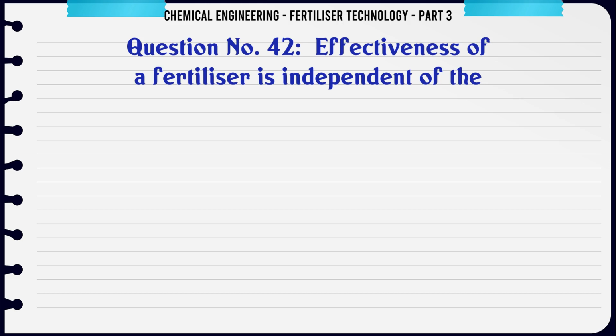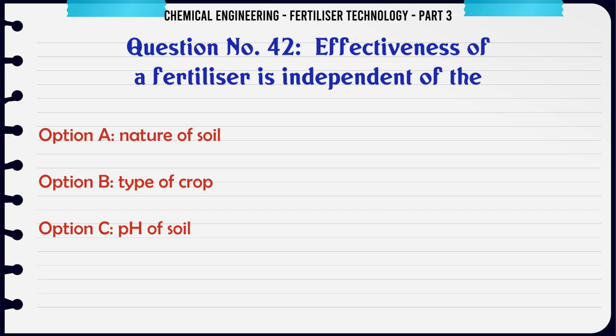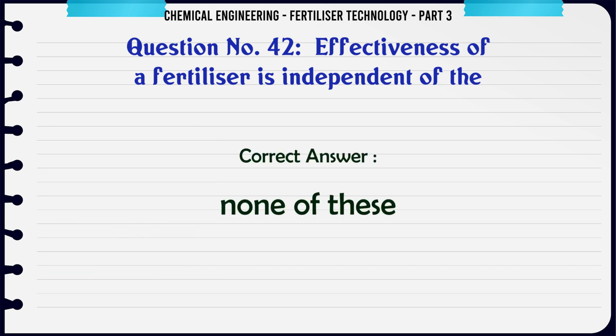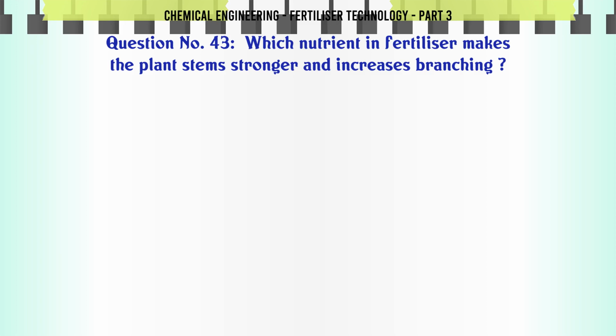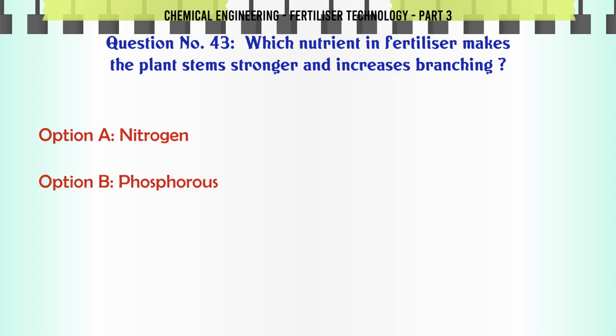Effectiveness of a fertilizer is independent of the A. nature of soil, B. type of crop, C. pH of soil, D. none of these. The correct answer is none of these. Which nutrient in fertilizer makes the plant stems stronger and increases branching? A. nitrogen, B. phosphorus, C. potassium, D. calcium.